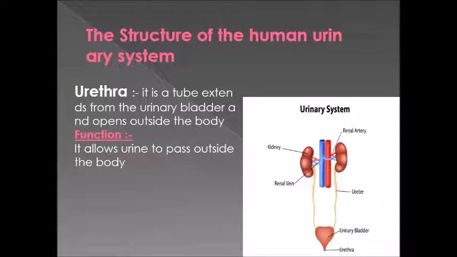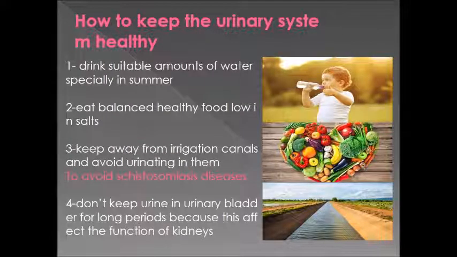Okay, now the last part of this lesson: how to keep the urinary system healthy. Very small precautions. Number one, drink a suitable amount of water, like the same precaution found in the circulatory system. Drink a suitable amount of water, especially in summer. Number two, eat balanced healthy food, low in salts, because the kidney filters your blood from excess water and excess salts, so you have to eat a low amount of salts.